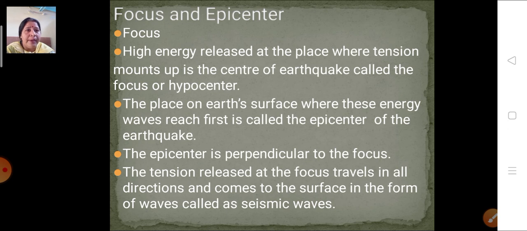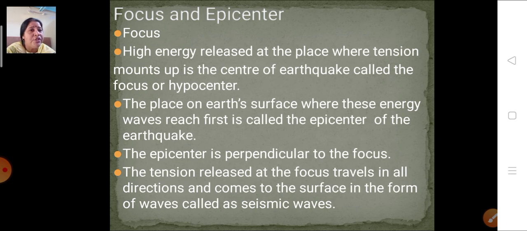Okay, the place on the earth's surface. Now it is not inside the earth's surface we are talking about. We are talking about on the top of the earth's surface where these energy waves reach first. That becomes the epicenter of the earthquakes. So the focus is different and the epicenter is different. The epicenter is perpendicular to the focus. Exactly perpendicular to the place where the focus is formed.